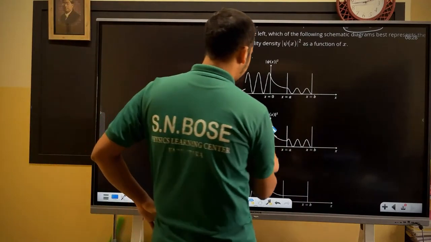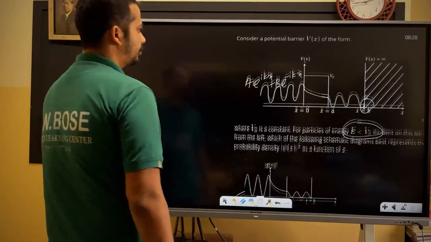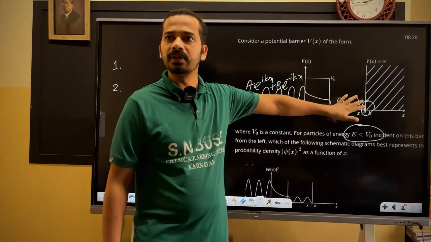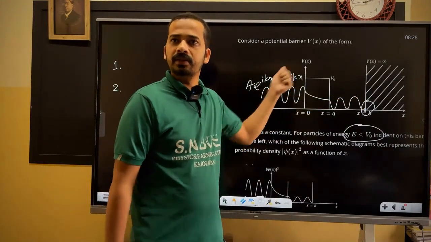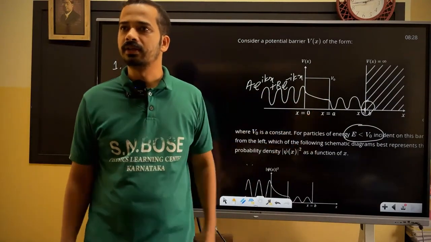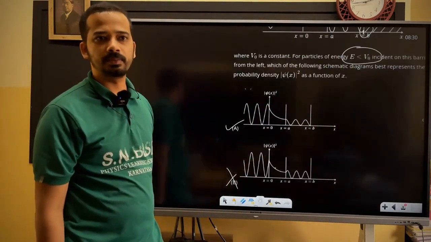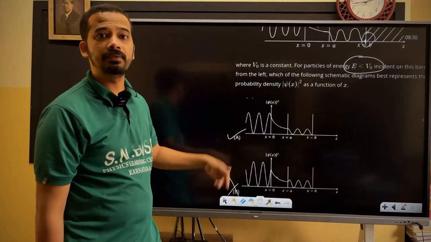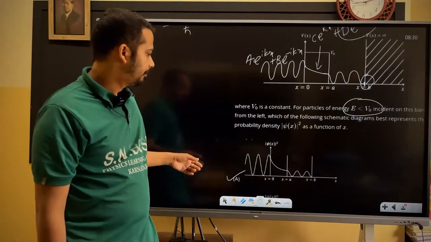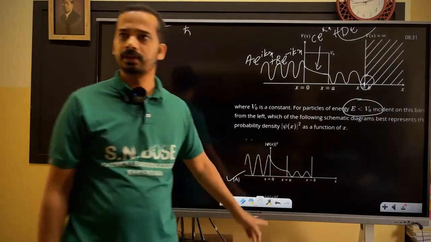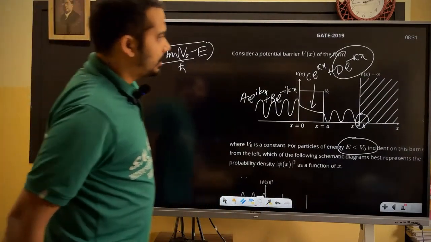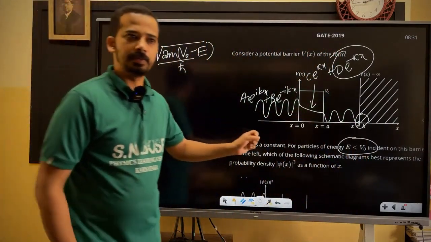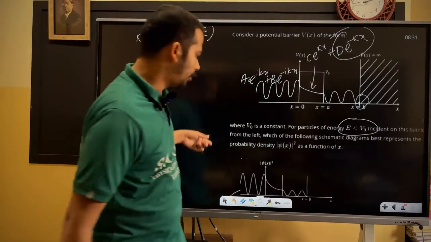The amplitude decreases, and you need to take the idea that you are shooting, suppose, 100 particles, and only some particles will go through and some will reflect back. That's why the amplitude decreases. You can think like that. How did I eliminate this one? A sharp edge should not be there. A sharp edge means derivative discontinuity, so it should be smooth like this. So don't be too ideal. They may miss something when they create a very complex question. But don't be too ideal and choose the appropriate option.